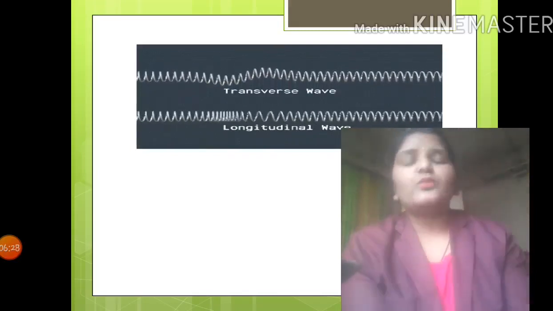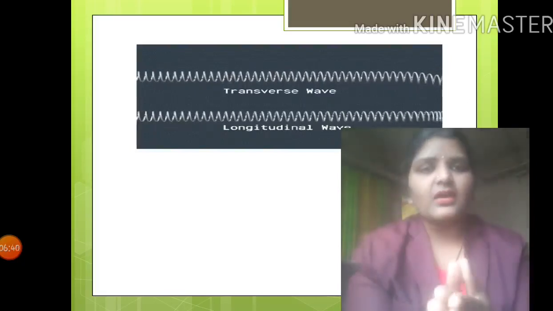What is the basic physics behind that? When we call something a wave, that wave consists of a number of particles inside it. When those particles vibrate perpendicular to the direction of propagation, they are known as transverse waves.